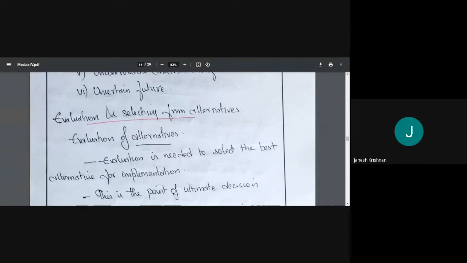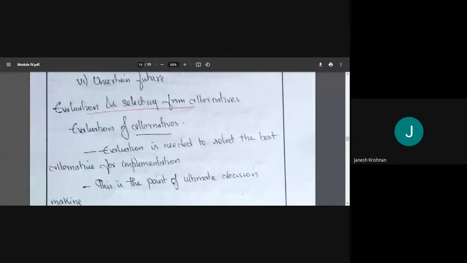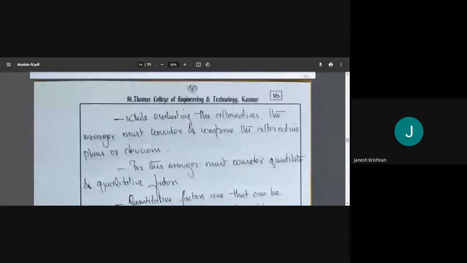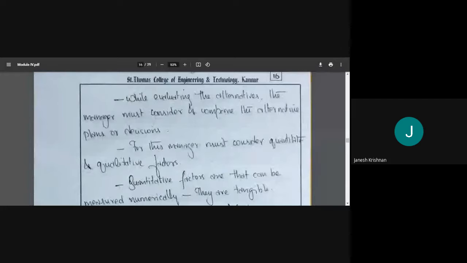Evaluation is needed to select the best alternative for implementation. So we need to choose the best one. This is the point of ultimate decision making, the point where we make the decision. While evaluating the alternatives, the manager must consider and compare the alternative plans or decisions.